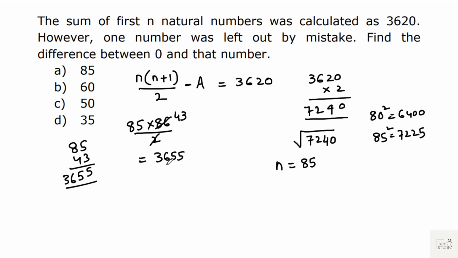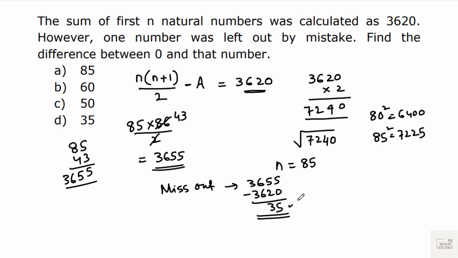The actual total of the first 85 natural numbers should be 3655, but this person is getting 3620. That means the missed out number is 3655 minus 3620, that is 35. The number which is missing while adding is 35. Now find the difference between 0 and that number. 35 minus 0 is 35. Option D is the pick.